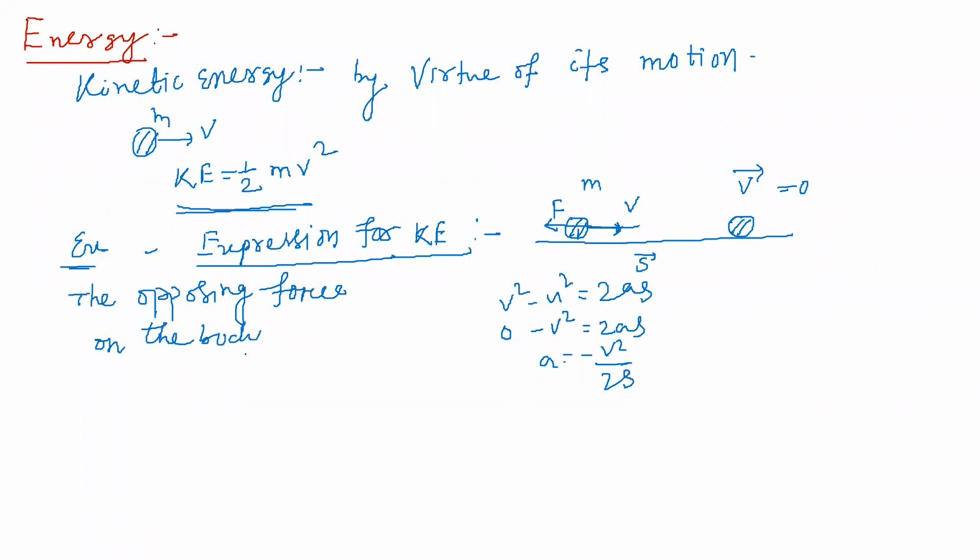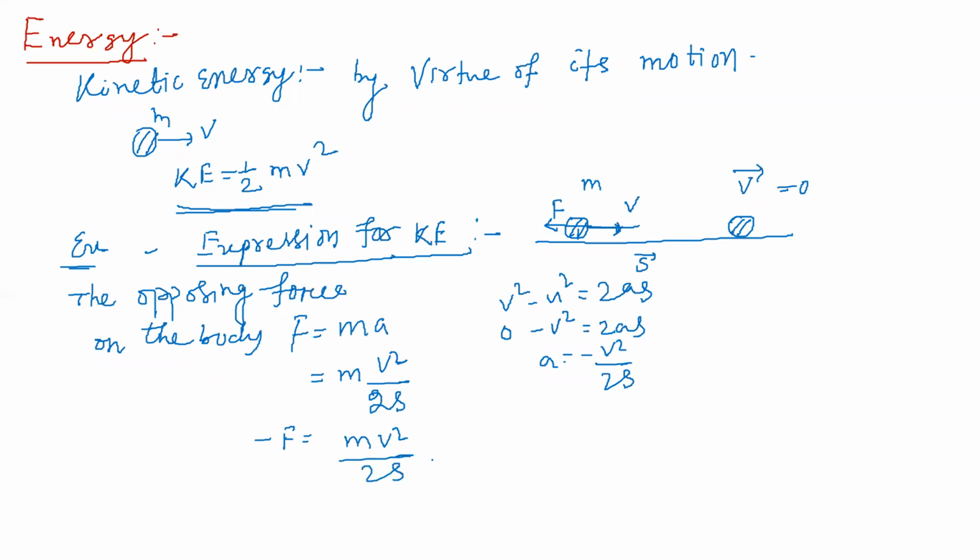The opposing force on the body, that is F is equal to ma. That is equal to m into a, which is how much, students? Minus mv square by 2s. Yes or no? Students, from Newton's third law of motion, the force applied by the body is minus F. Minus F is equal to how much? mv square by 2s. Correct?